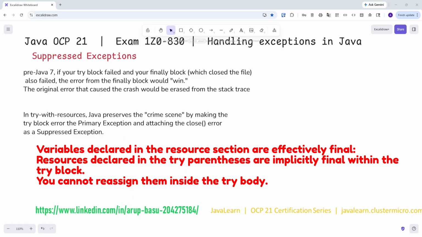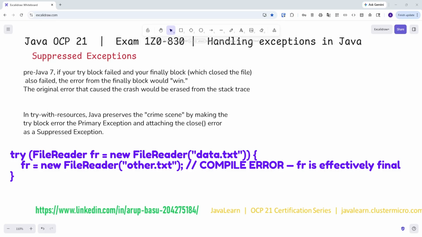A few tips: variables declared in the resource section are effectively final. Resources declared in the try parentheses are implicitly final within the try block. You cannot reassign them inside the try body. Like in this code example: try (FileReader fr = new FileReader("data.txt")) { fr = new FileReader("other.txt"); }. It will lead to a compile error because fr, the file reader reference, is effectively final, so you cannot assign anything else to it. See you in the next video.